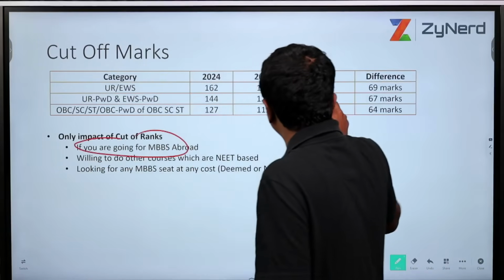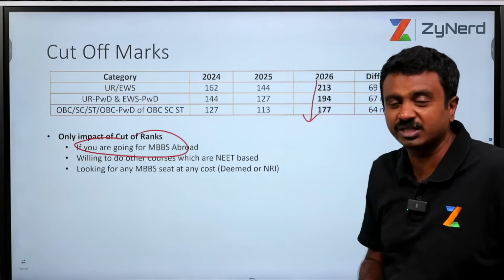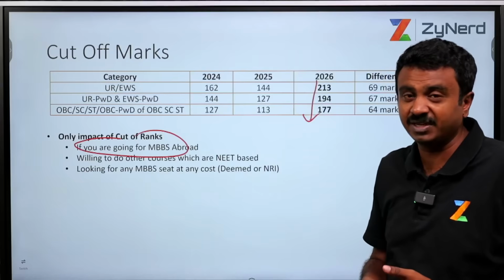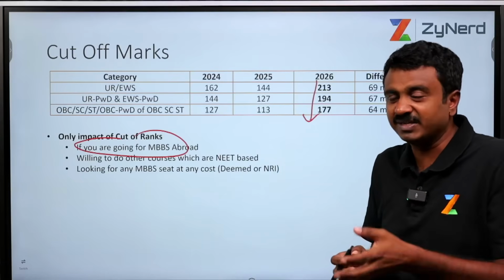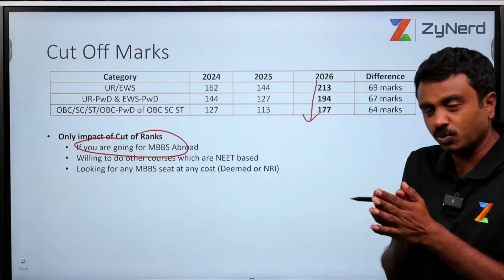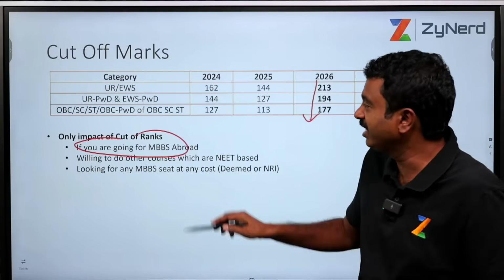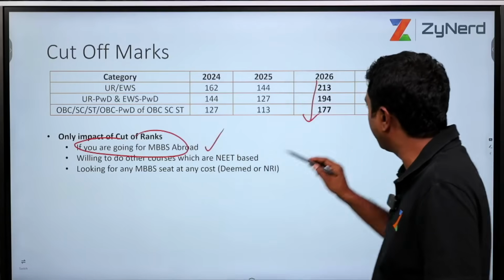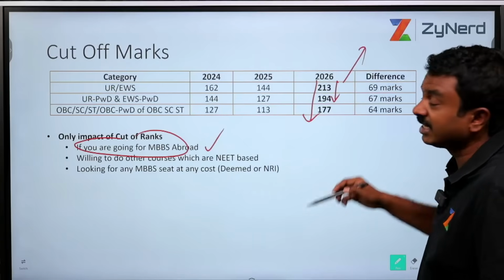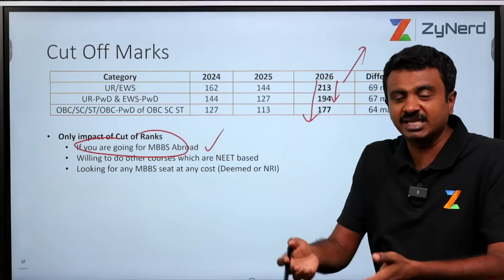How does it matter? It actually doesn't matter for somebody who is looking for a government seat or a private seat, even a private seat under government quota. Usually it matters only for those candidates who are going for MBBS abroad. I have to clear the cutoff and then I'll be able to get an MBBS seat abroad.